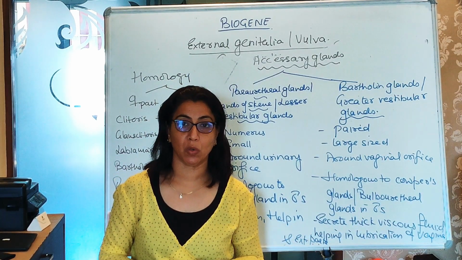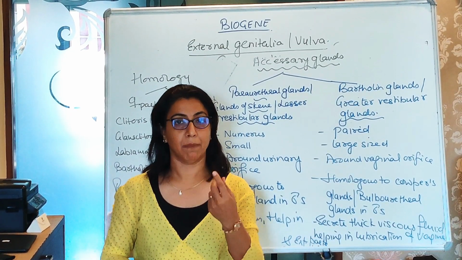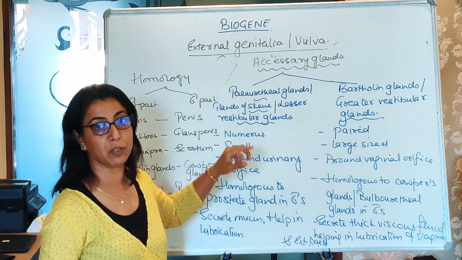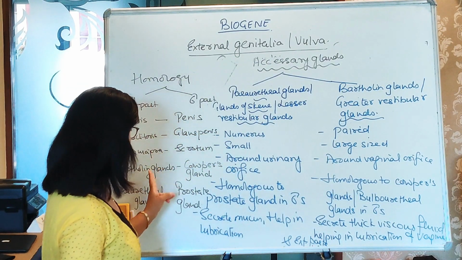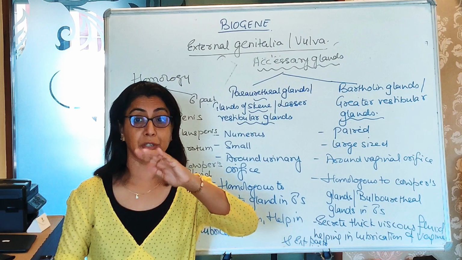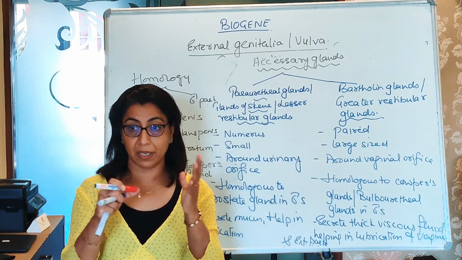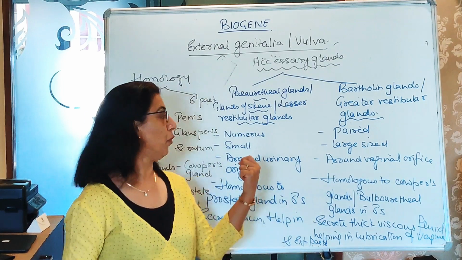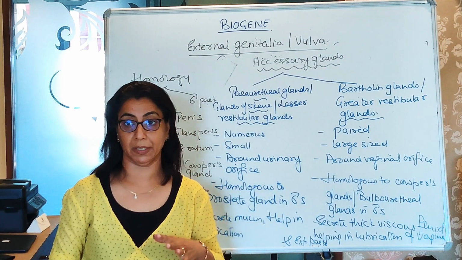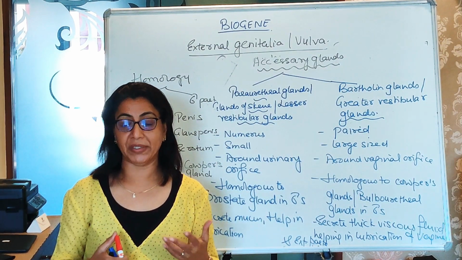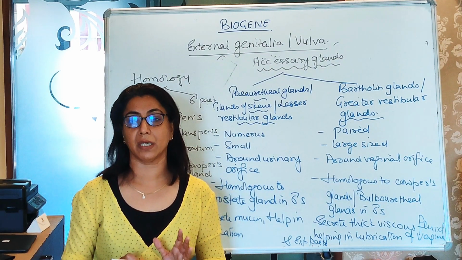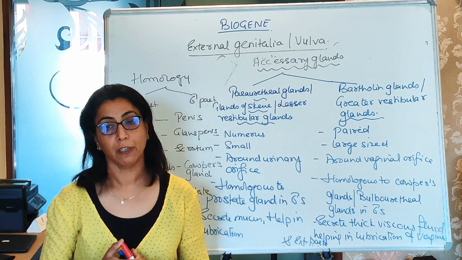When we talk about homology, actually homology किस base पर define हो रही है? मैं इसमें एक example दे रही हूँ. जैसे मैंने आपसे example दी clitoris में, because clitoris में जो erectile tissue layers है वो same है. इसी तरह से जैसे labia majora और scrotum है, fetal में there is a labioscrotal ridges और labioscrotal folds जहां से ये portions arise होते हैं. Female में वो portion जो है वो labia majora बना रहा है और male में वो portion जो है वो scrotum बना रहा है. So that is how we trace the homology. So you need not go in that very detail. Here we are only concerned with what are the various homology between the male and female parts.